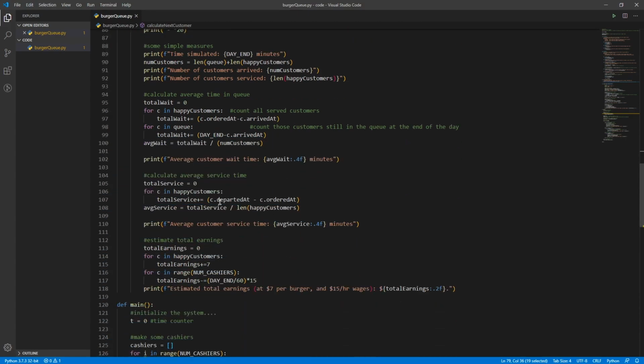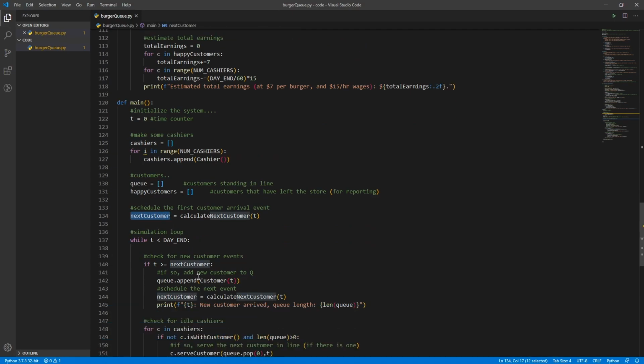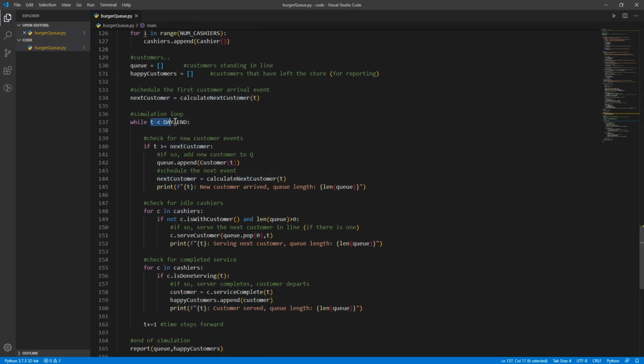Okay. So coming back down here, that gives us this variable here, next customer. This is the time at which the next customer will arrive. So our simulation loop starts with this while loop. It says, so long as we haven't reached the end of day, which was a system parameter controlling how many loops to go through, well, the first thing we'll do is check: is a new customer due to arrive? If the current time step has reached the point when we calculated that the next customer should show up, then we're going to simulate a new customer arriving. So we'll create a customer object with the current time step and add them to the queue.